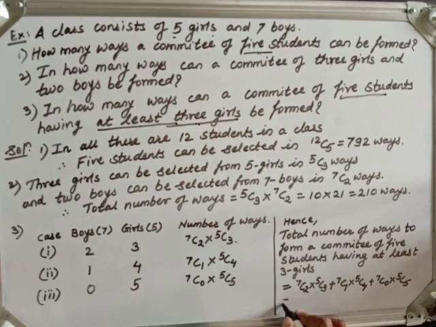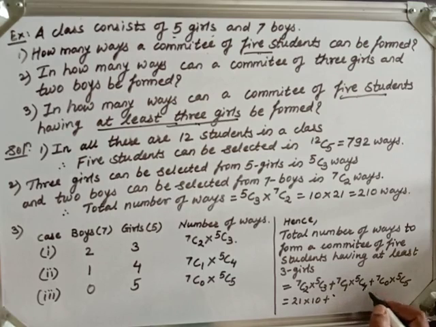Now 7C2 is how much? 21. 5C3 is 10, plus 7C1. 7C1 is 7 factorial upon 6 factorial, so it will be 7. And 5C4 is how much? 5.